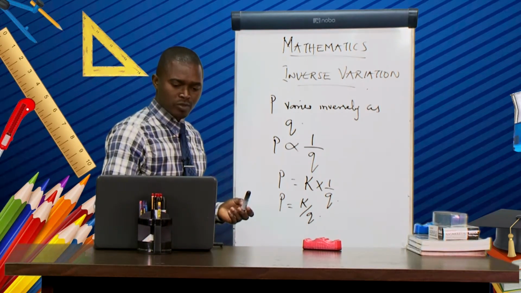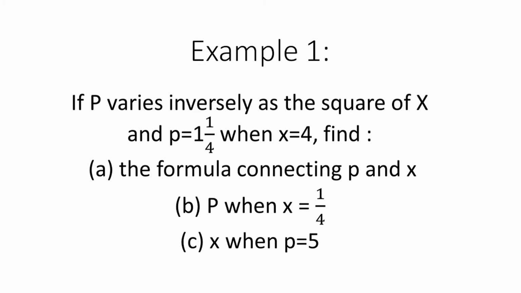Now let's look at the examples. Let's look at example 1. If P varies inversely as the square of x, and P equal to 1 1/4 when x equal to 4, find A, the formula connecting P and x; B, P when x equal to 1/4; and the last one, C, find x when P equal to 5. So these are the questions that we are going to look at now.